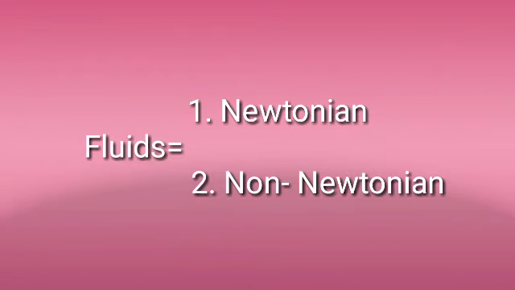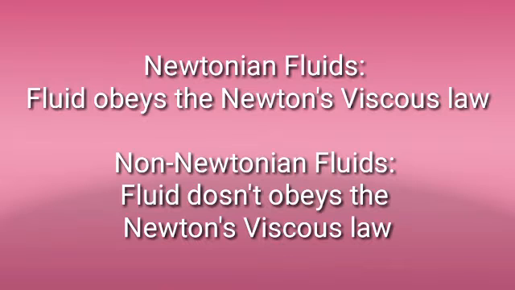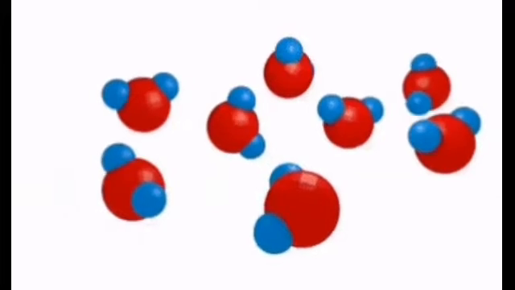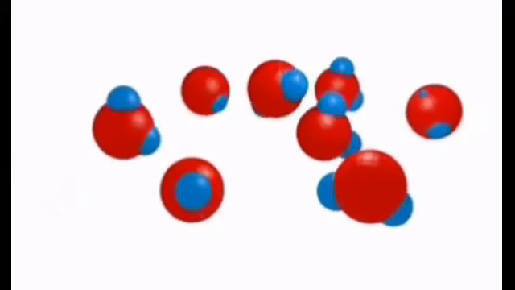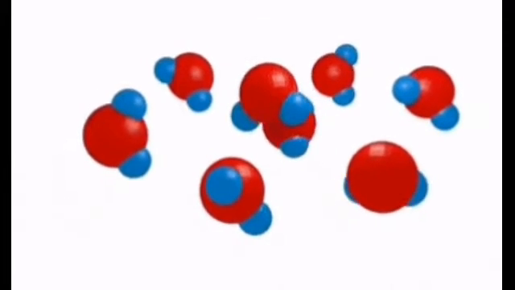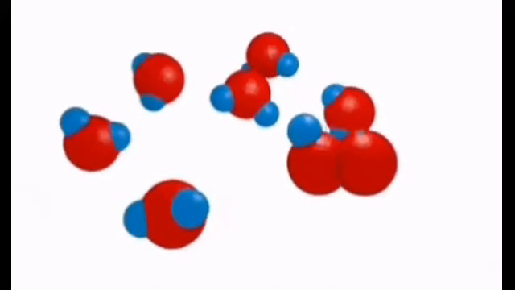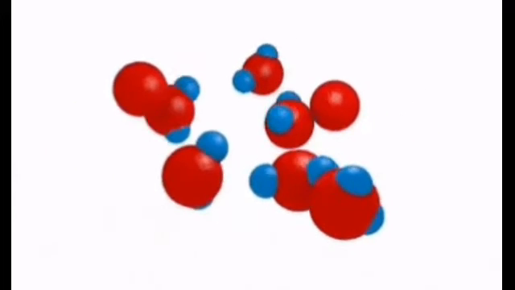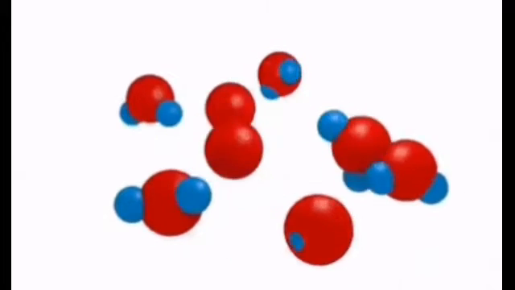Now there are two major classifications of fluids. One is the Newtonian fluids, another one is the non-Newtonian fluids. The fluid which obeys Newton's viscous law is considered to be a Newtonian fluid. If a fluid does not obey Newton's viscous law, then it's considered to be a non-Newtonian fluid. Here the viscosity plays a vital role in fluids. The basic definition of viscosity is nothing but the force between the molecules or between the particles inside the fluids.